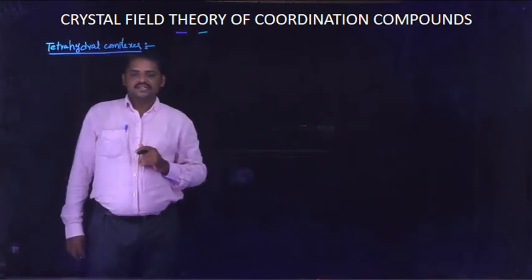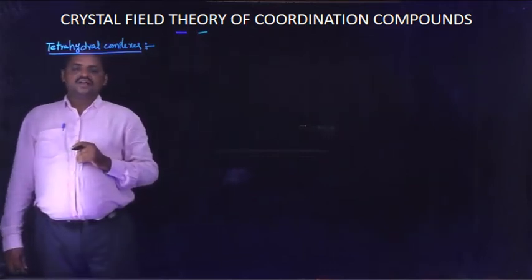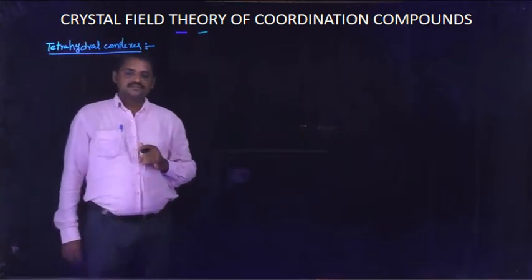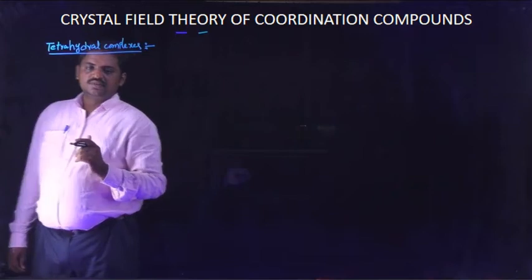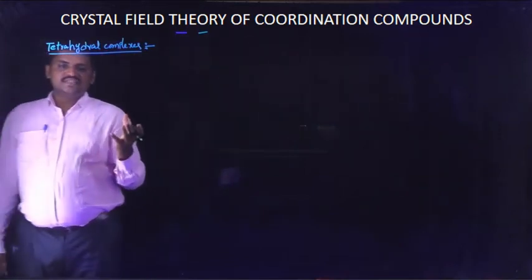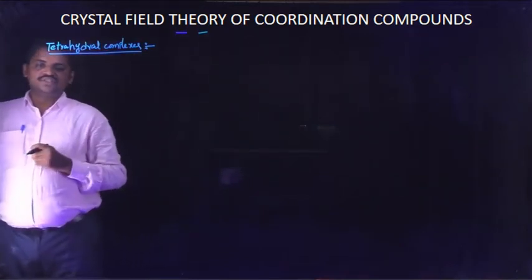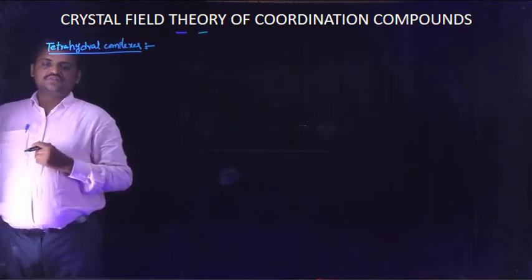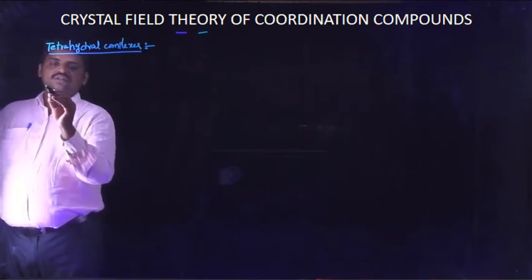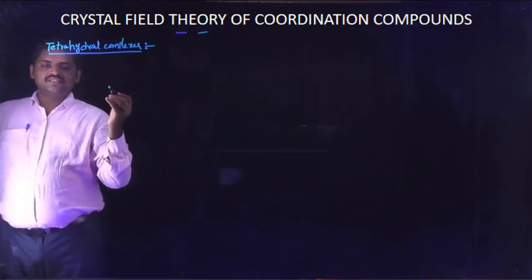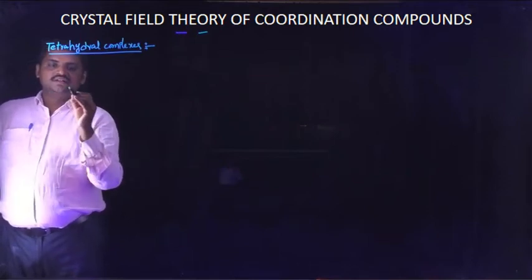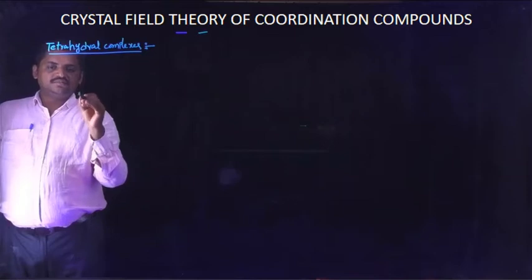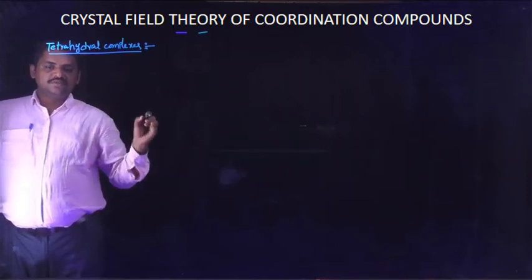Now, first, this complex's splitting process is observed. Any complex containing a central metal atom, where the central atom belongs to the d block elements.